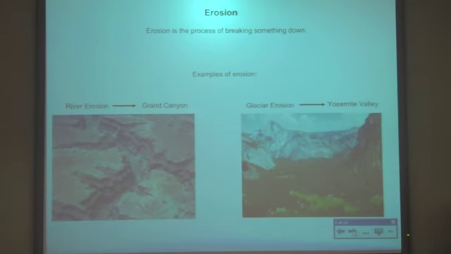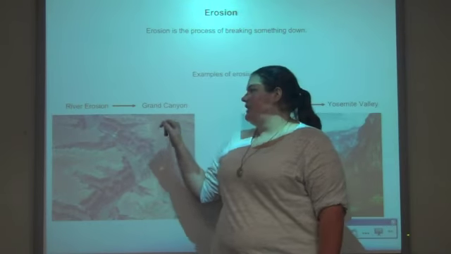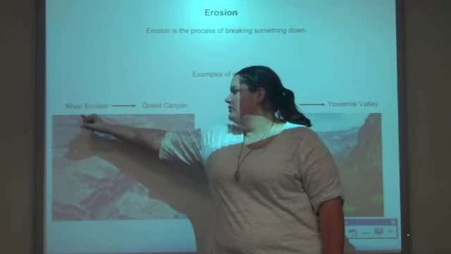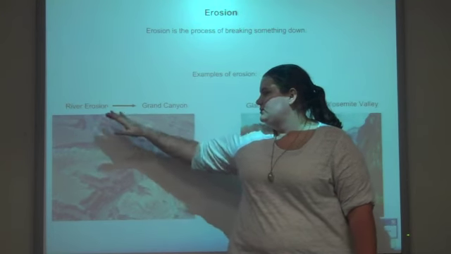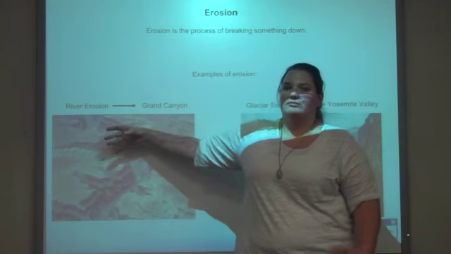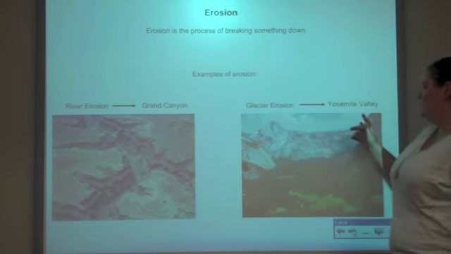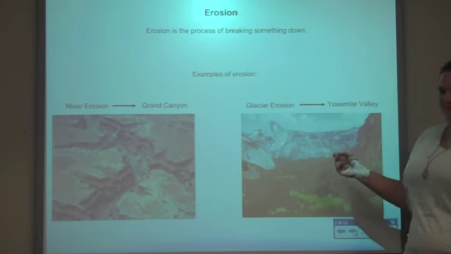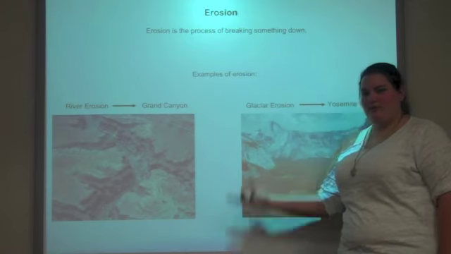Okay. As erosion is the process of breaking something down, river erosion created the Grand Canyon by the river running through and breaking down the sand, breaking the rocks from the walls, and creating a bigger and better Grand Canyon. The glacier erosion created the Yosemite Valley, the same thing, breaking something down.